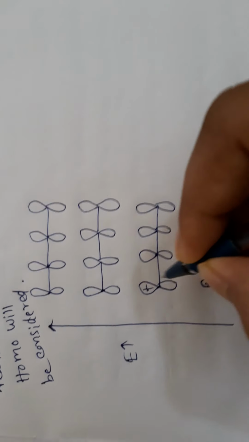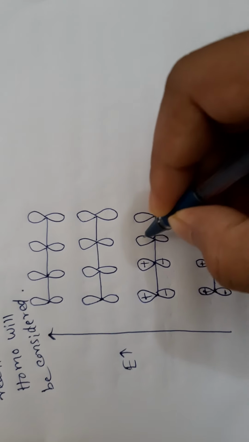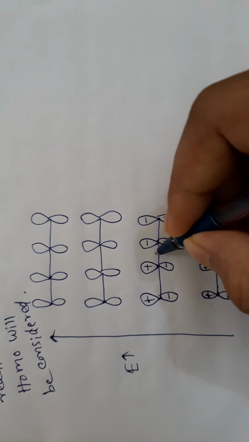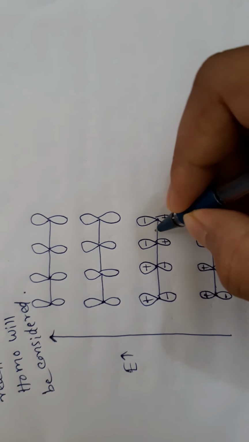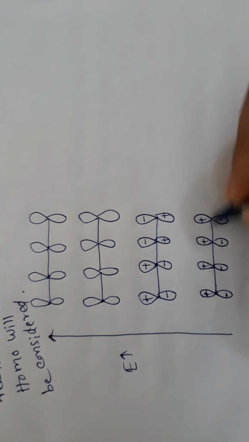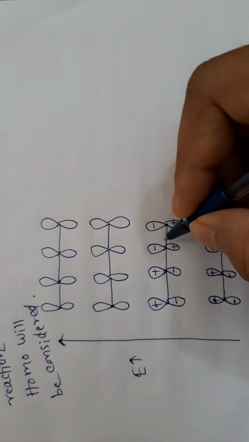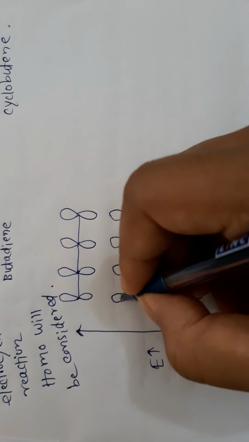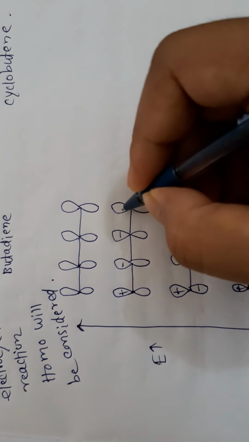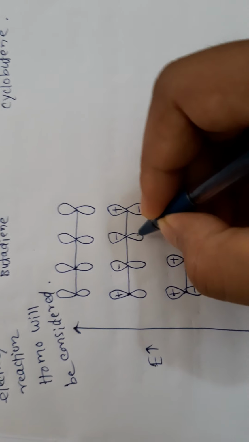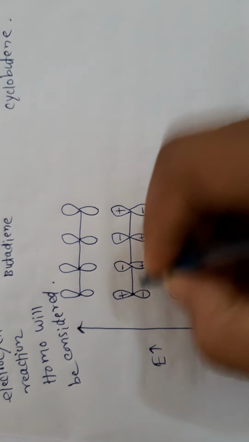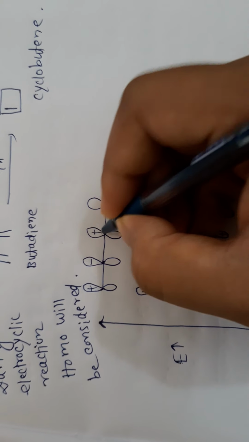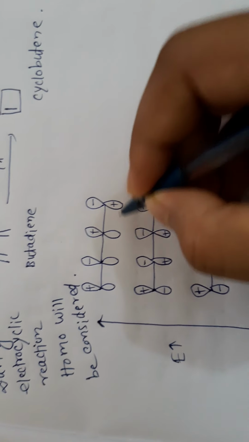So plus minus, plus minus, one node is shifted here and this is shifted here. There is no node in the ground state. In the first excited state there is one node, but in the second excited state two nodes are present, plus minus minus plus, and here three nodes, plus minus plus minus.